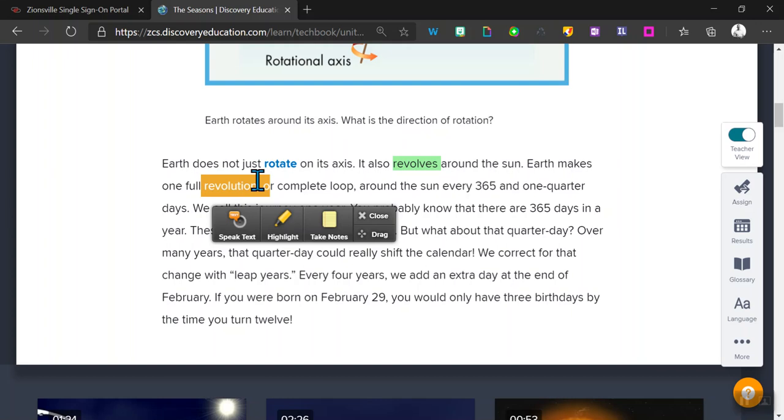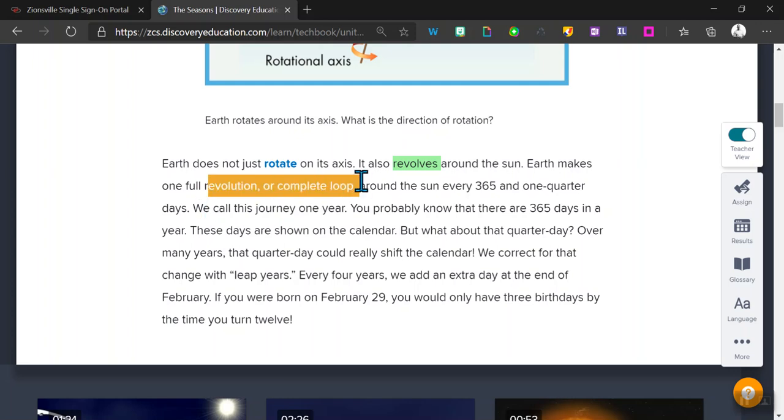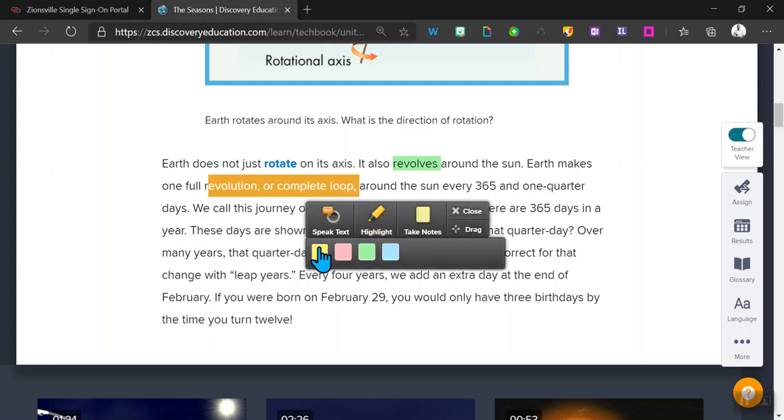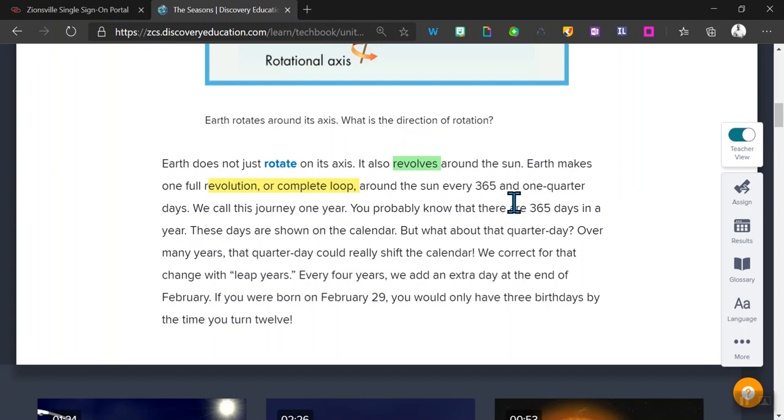But it does make a full revolution, or a complete loop, around the sun every 365 days or 1/4 day, right? So we call this journey 1 year. So you probably know that there are 365 days in a year. These days are shown on our calendar. But what about that quarter day, right?